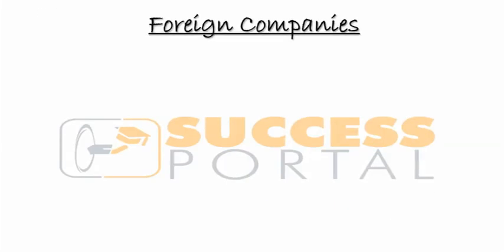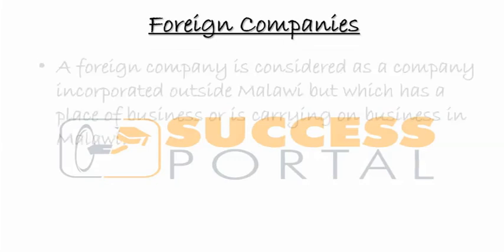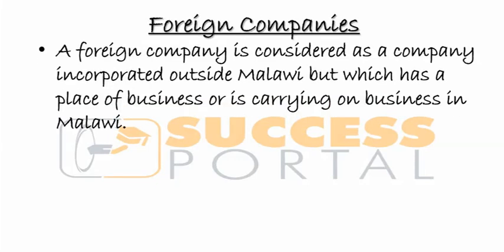Now, let us look at foreign companies. Right? Foreign companies. Foreign company is just a company that is considered as a company incorporated outside Malawi, but which has a place of business or is carrying on business in Malawi. So, company was incorporated outside Malawi, let's say in the UK, but it is carrying on business in Malawi.